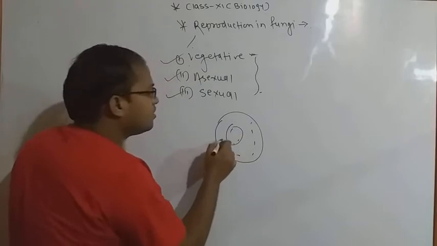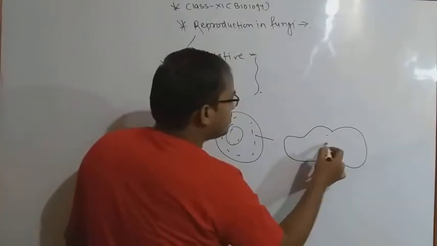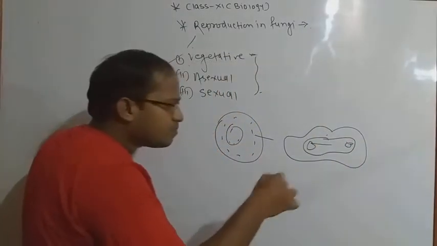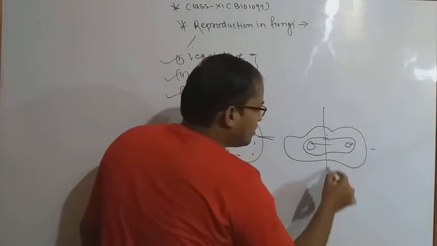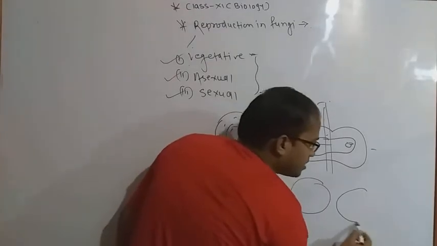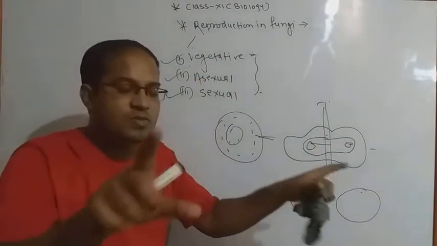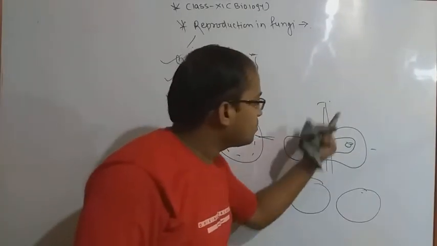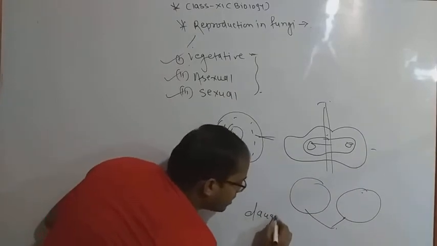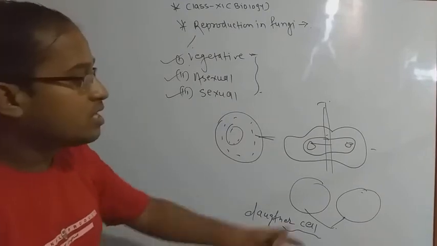After division, it elongates, in which the nucleus is divided into two parts. After much division, it breaks and there is a cleavage in the cell, and one cell is separated and the second is also separated due to the cleavage. After the cleavage, the two cells become separate, and these two cells we call daughter cells. Daughter cells are also called progeny cells.